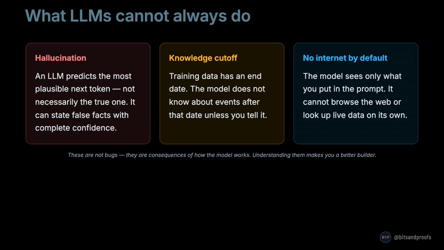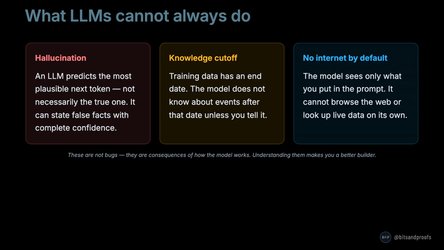But LLMs have real limits that every AI engineer must understand. First, hallucination. An LLM predicts the most plausible next token, not necessarily the true one. It can state false facts with complete confidence and sound very convincing while doing it. Second, knowledge cutoff. Training data has an end date. The model does not know about events after that date unless you tell it.